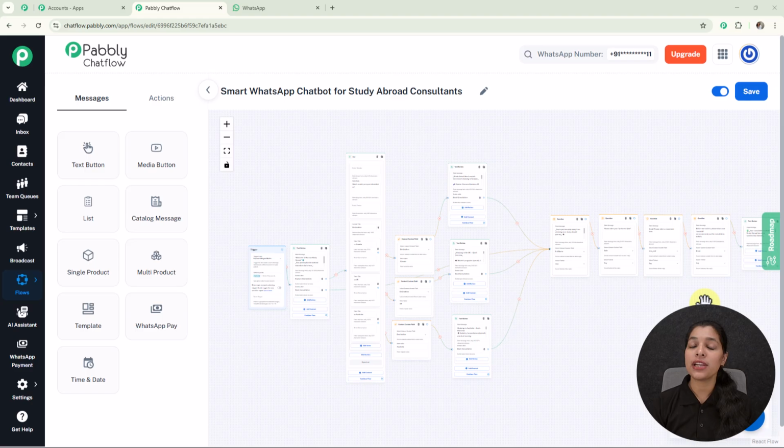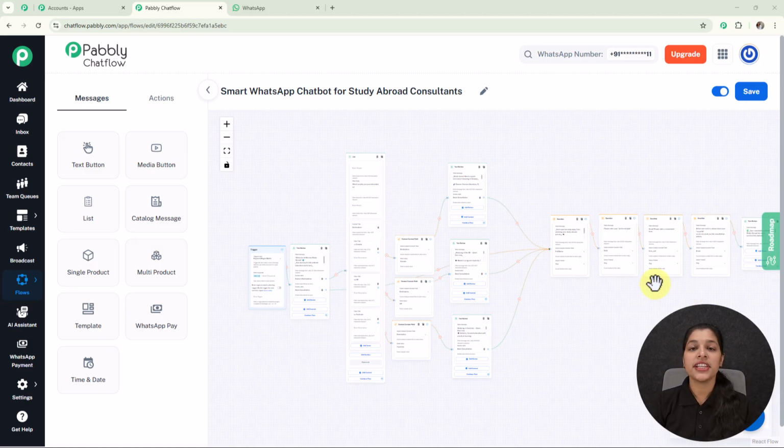So instead of manually answering repetitive questions about countries, courses, eligibility, or intake timelines, this chatbot handles initial interactions automatically, and it will also help them to book the consultation with your business and ensure that no inquiry gets missed. Let me show you how this is going to be created.